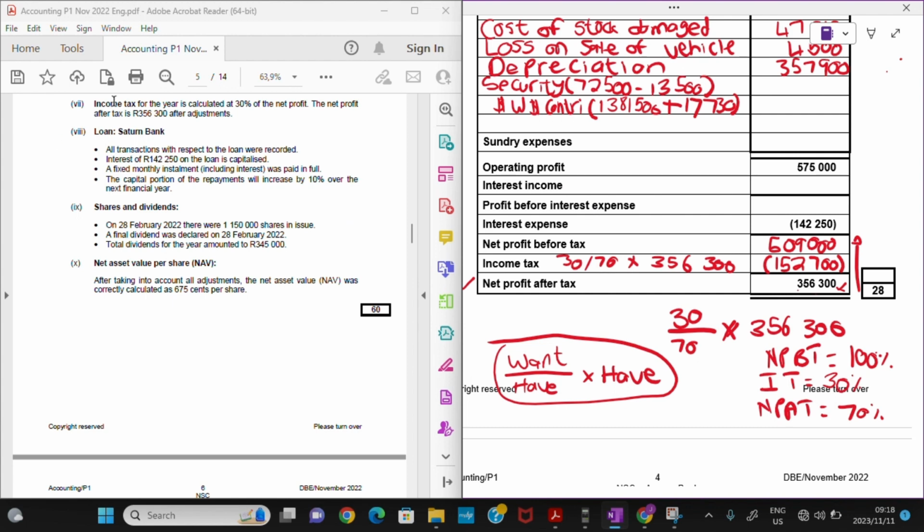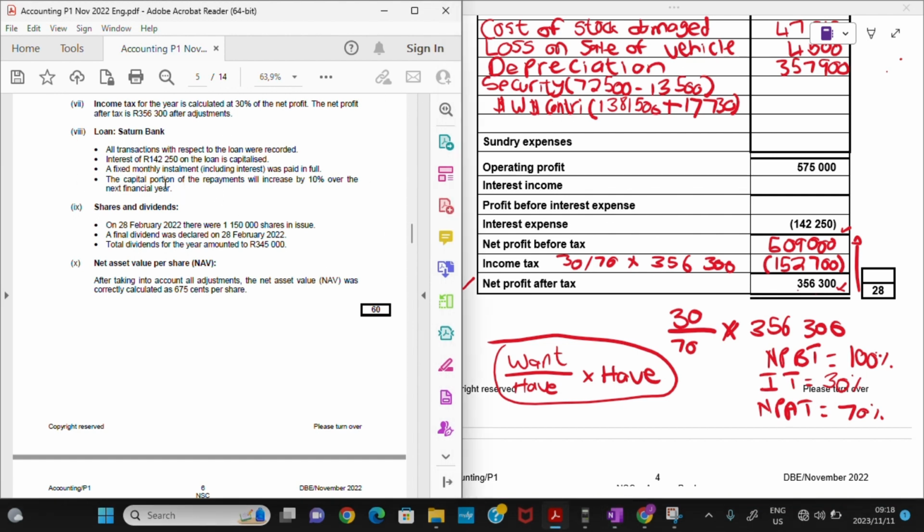So let's see the next one. So the next adjustment is talking about a loan. And with the loan, the only thing we need is interest expense, right? But we can see that it is already given. So that means there's nothing else we can do with the loan.